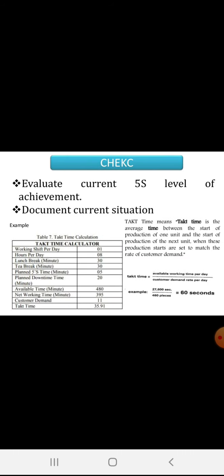Okay, and next one is your check. In this case we have to study the result, then measure effectiveness and communicate feedback. During the check phase, the data and results gathered from the do phase, that data we have to evaluate. Data is compared to the expected outcome to see any similarities and differences.